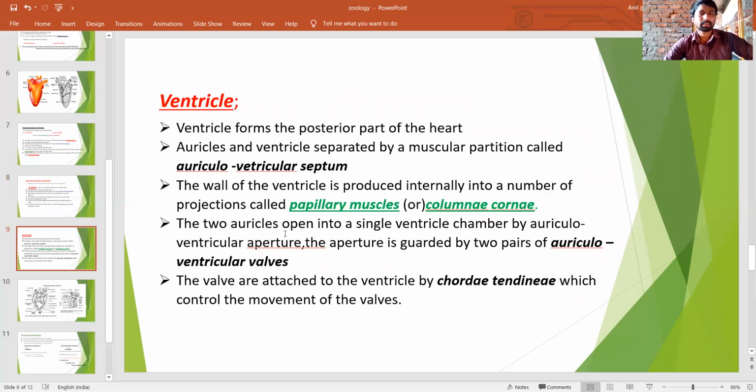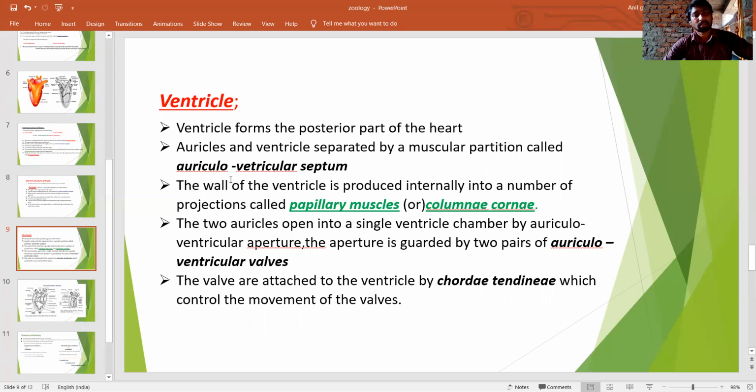Next, the ventricle. The auricles are present on the anterior side of the heart. The ventricle is present on the posterior side of the heart. It collects the oxygenated blood as well as deoxygenated blood.